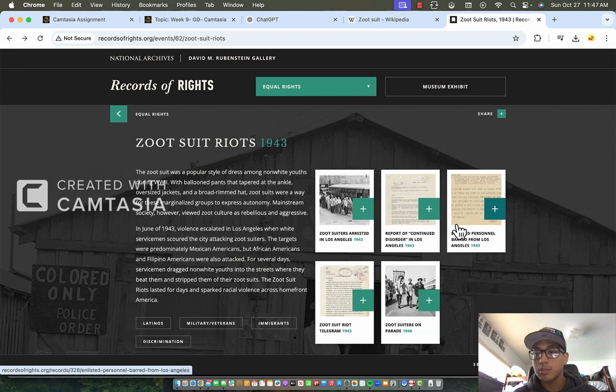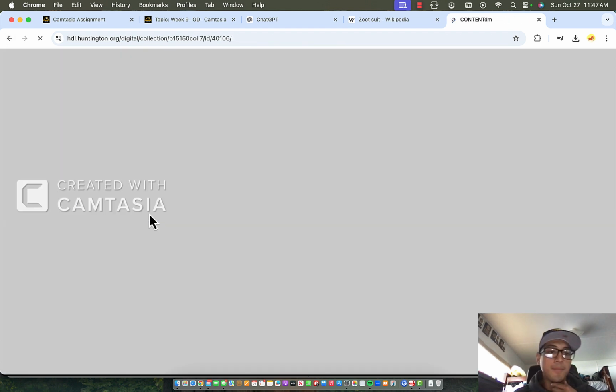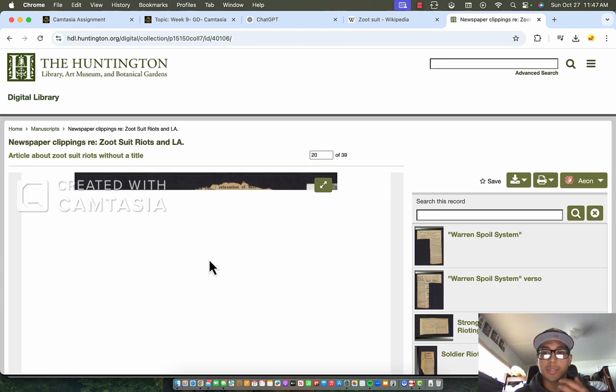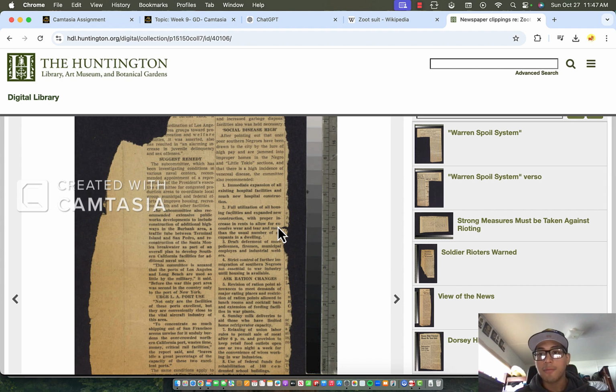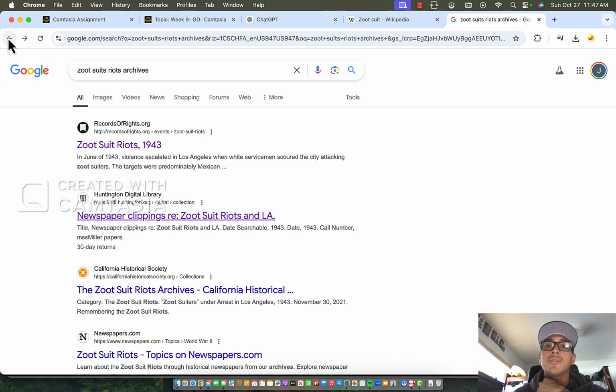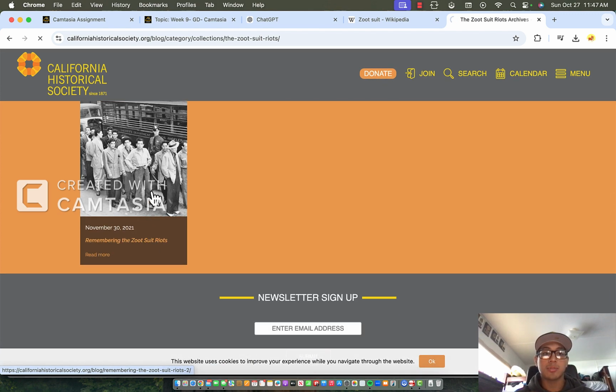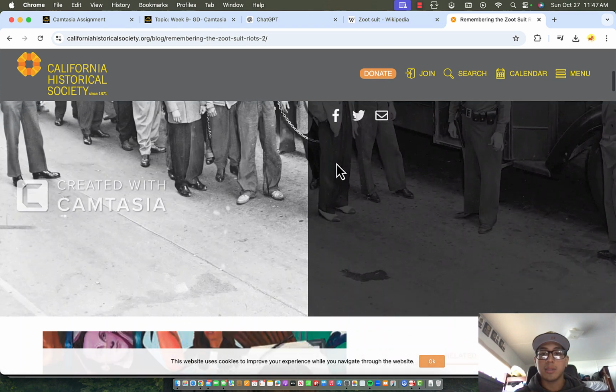You get reports, the parades, the telegrams, newspapers too right here. These are very good sources, I would say. They're just cut off, so it doesn't give you the full story, but from whatever you read and whatever the students want to use, they can use there. And yeah, that's pretty much it. This is where they can find most of their sources.